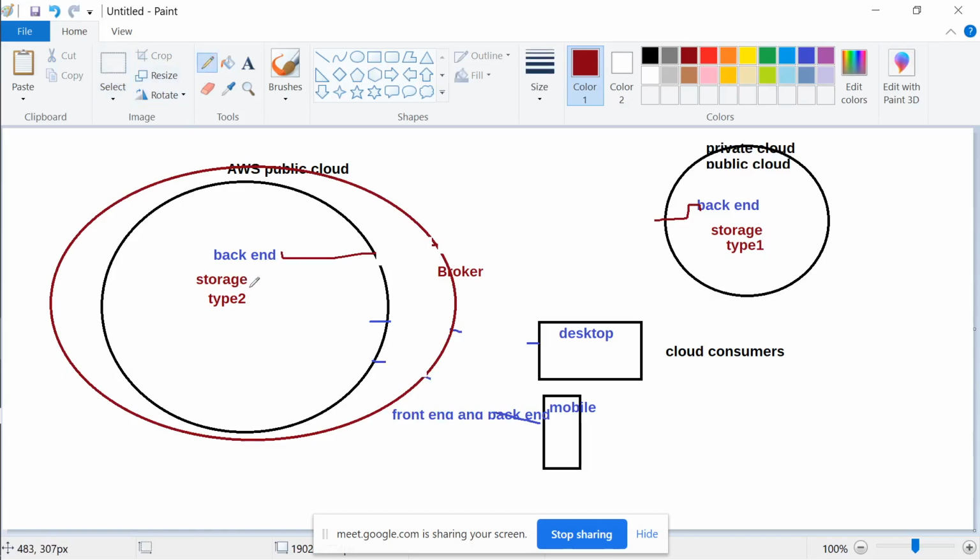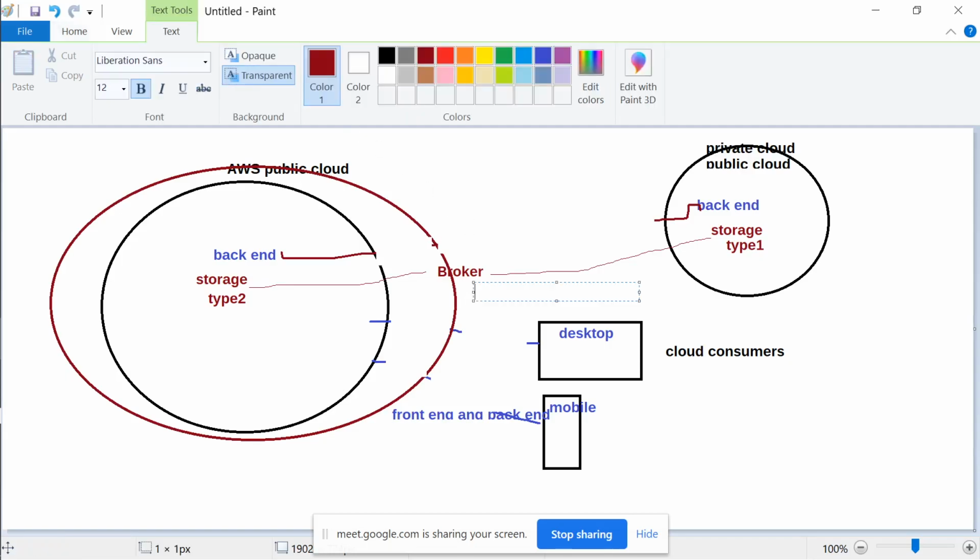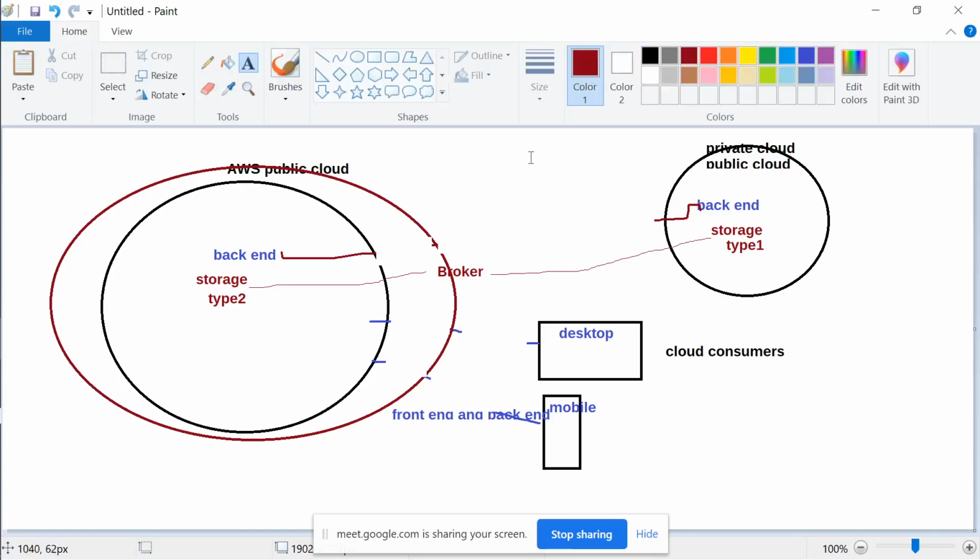So if you are dealing with this kind of storage, this broker will manage connecting the two types of storages, right? Maybe it will use a different kind of protocol. Just like we have the HTTP protocol, it might use some other protocol.